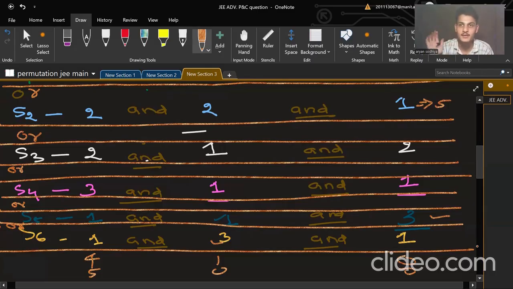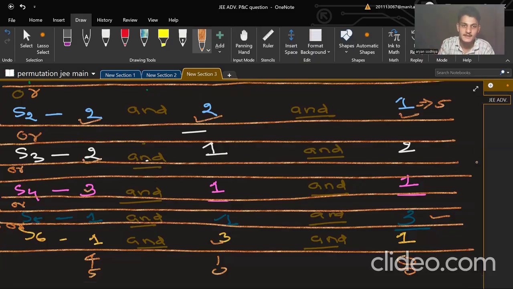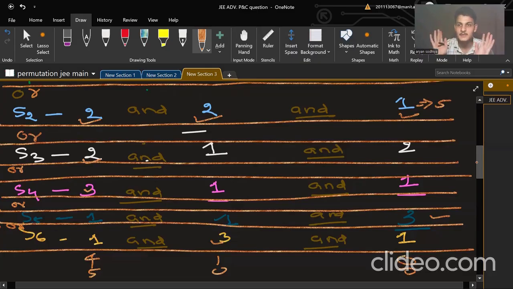That is the maximum number you can select from each section. 1, 2 or 3 can be selected from each section. That is the maximum number of questions you can select. If you select 3, then you need to select one from each of the others. If you select 2, then you need to select 1 from one and 2 from the other. That is the minimum constraint. Can't select 4.